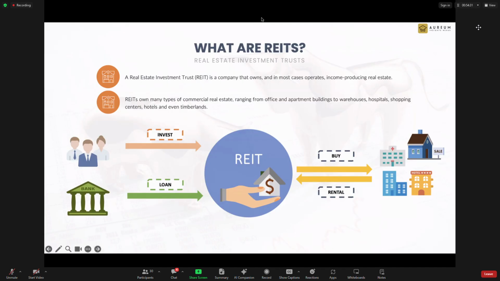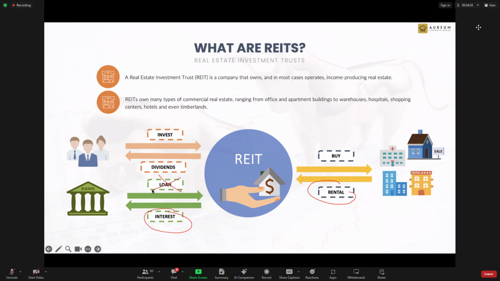After they collect the rental, what they do is they need to pay the bank first. The bank is the creditor, and the bank must always be paid first. So they pay back the bank interest. They only pay interest to the bank. They don't pay the outstanding loan. Do take note, the rental income collected is not supposed to be used to pay down the loan.